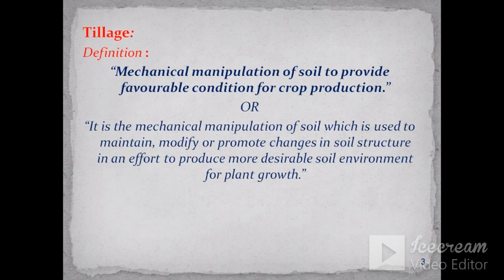So, what is tillage? It is physical or mechanical manipulation of the soil to provide favorable conditions for crop production. Another definition of tillage: it is mechanical manipulation of soil which is used to maintain, modify or promote changes in soil structure in an effort to produce a more desirable soil environment for plant growth.